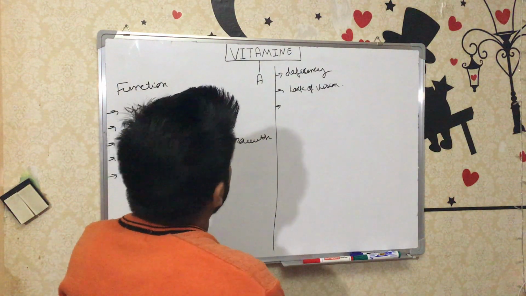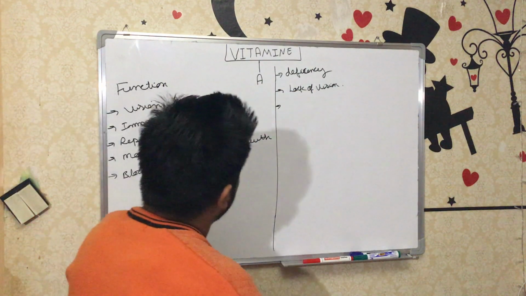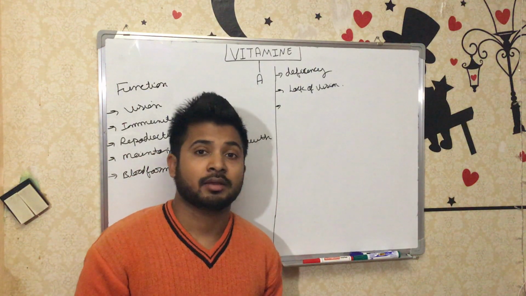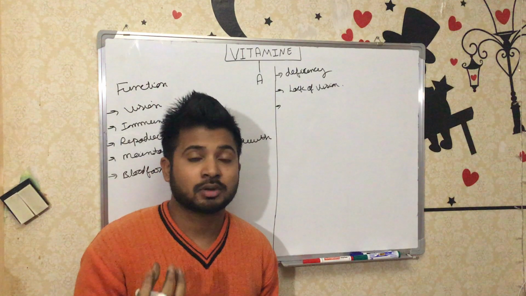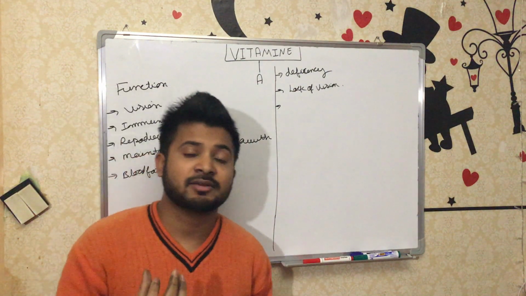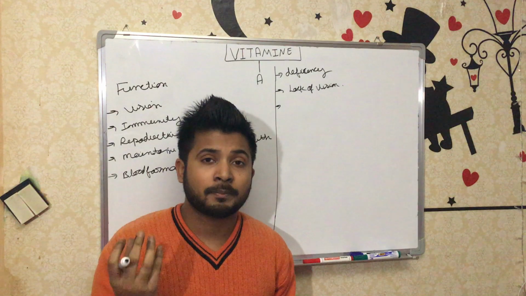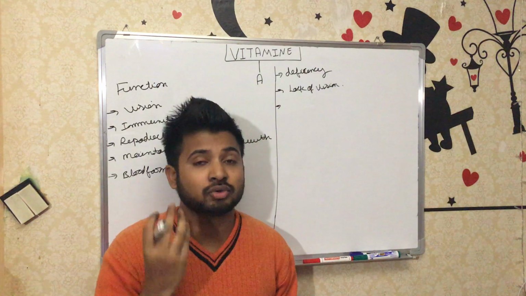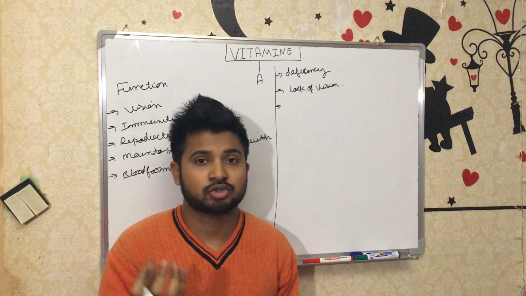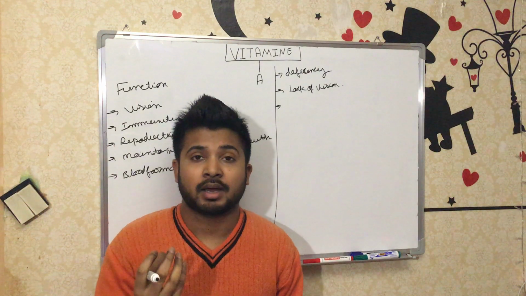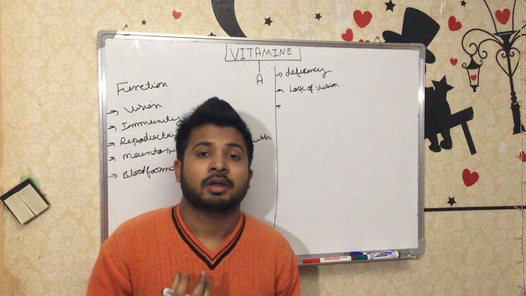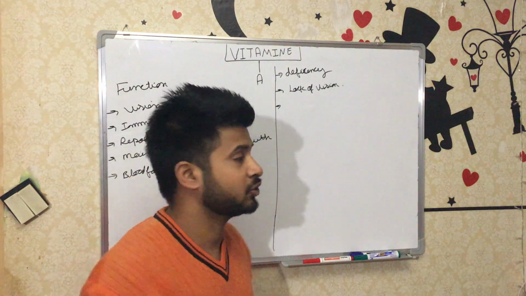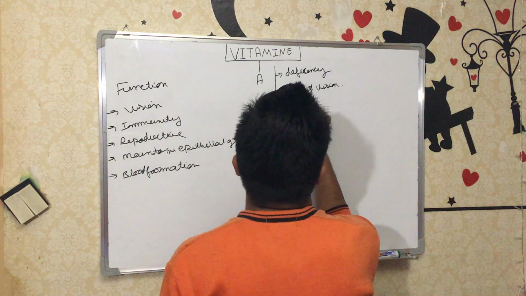So lack of vision, and prolonged deficiency of vitamin A leads to dryness of the eye. Why dryness of the eye? Because our eye produces tears, and tears are anti-inflammatory. A lot of bacteria and microorganisms try to enter or injure the eye, but tears destroy them. So due to lack of tear production, it leads to dryness.